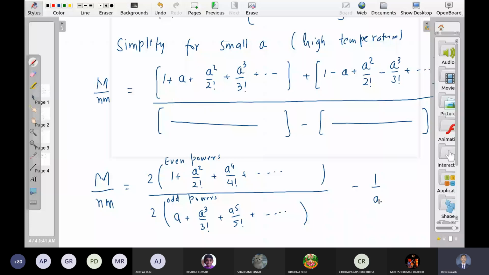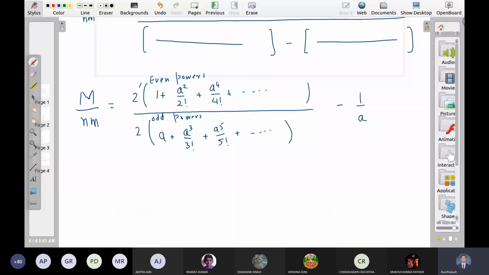Can we further simplify it without any assumption? Then take it out from below. Okay, so let me take 1 by a out. So 1 by a will come out from here, 1 by a is here also. What I get now: 1 plus a square upon factorial 2 plus a to the 4 upon factorial 4.